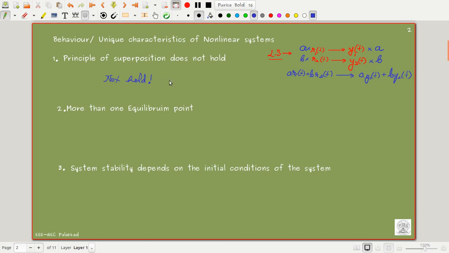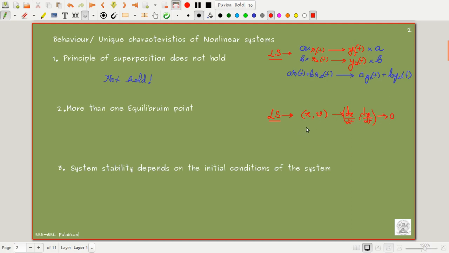So we have to find some other means of analysis there. The next important point is the equilibrium point. In the case of linear systems, what is an equilibrium point? An equilibrium point is a point where the change in the state variables is equal to zero. For example, if position is one state variable and velocity is another, then dx/dt and dv/dt are equal to 0. That means the position at which these two variables go to 0 are the equilibrium points of the system.